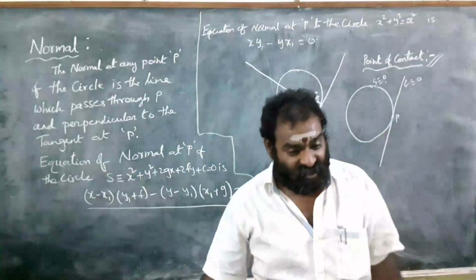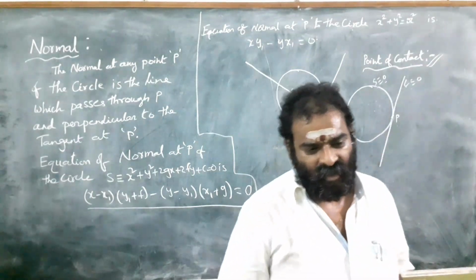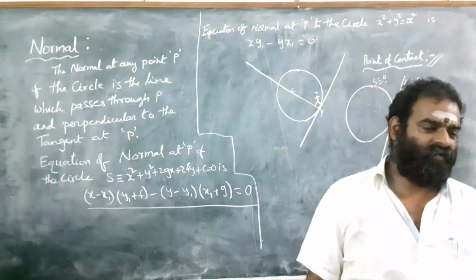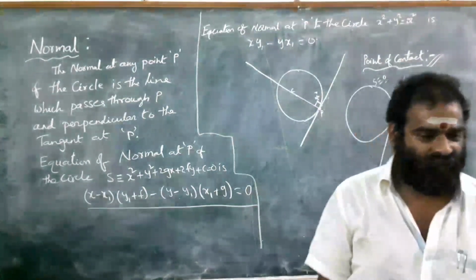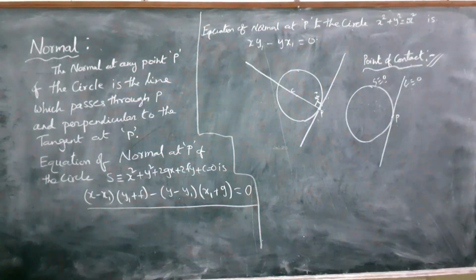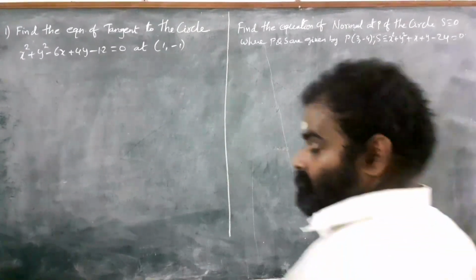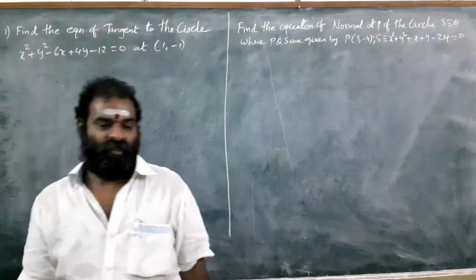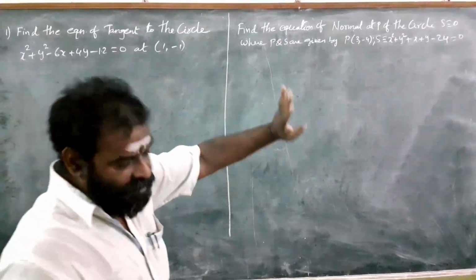Based on yesterday's class and today's class, we are going to solve some problems which are very helpful and important from the public exam point of view. So go for the problems. Here is one problem and that is another problem.